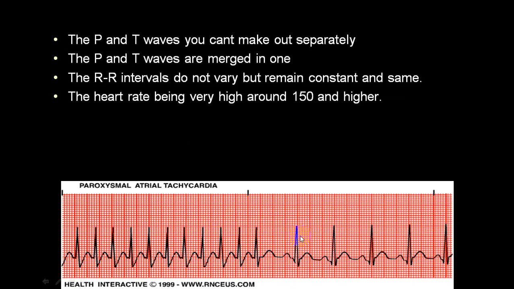But this rate is also nearly 100 per minute. And you can see a P wave is before each QRS complex. The QRS complex is narrow, all in the same direction. The PR interval is constant. So this is sinus tachycardia.